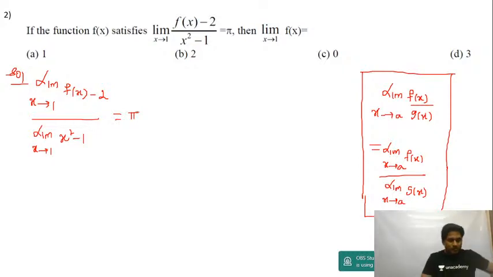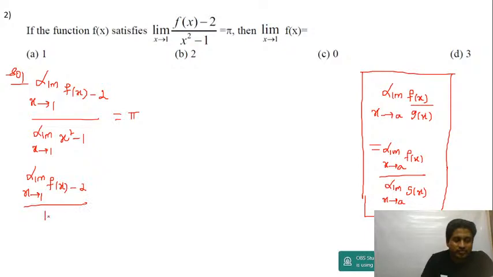Now this can be written as limit x tending to 1 of f of x minus 2 upon, as x tends to 1, you get 1 minus 1, equal to pi. So obviously this is 0, guys, this will cancel.